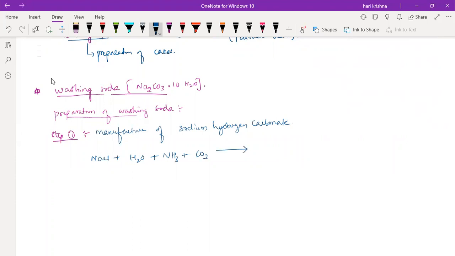First, we'll do the manufacturing of sodium hydrogen carbonate. Then we'll do the decomposition. Then we'll add the water molecules. These are the 3 steps. Understood?